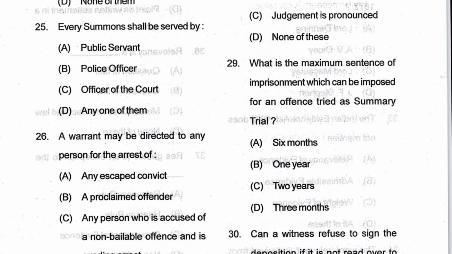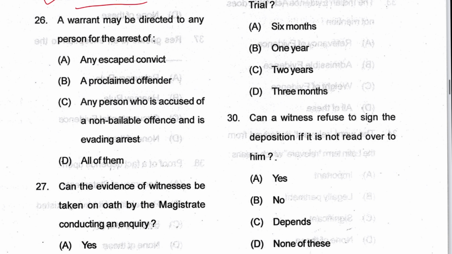Next 25, every summons shall be served by a public servant, police officer, officer of the court, any of them. D is the answer. Summons, how served, where it is mentioned, Section 62 of CrPC. Next 26, a warrant may be directed to any person for the arrest of an escaped convict, proclaimed offender, and a person who is accused of a non-bailable offence and is evading arrest. All of them. D is the answer.